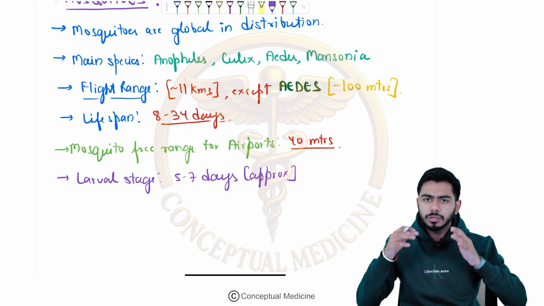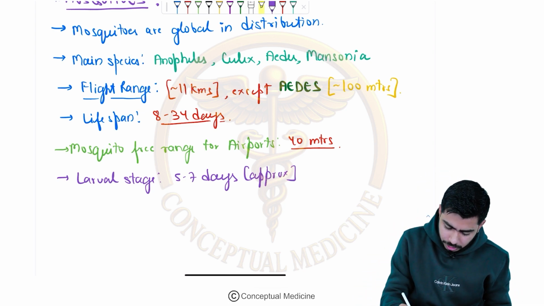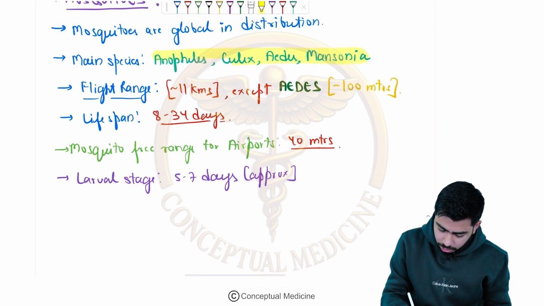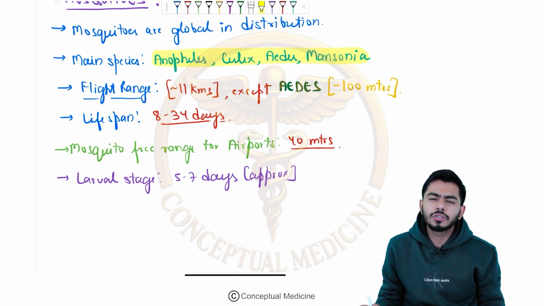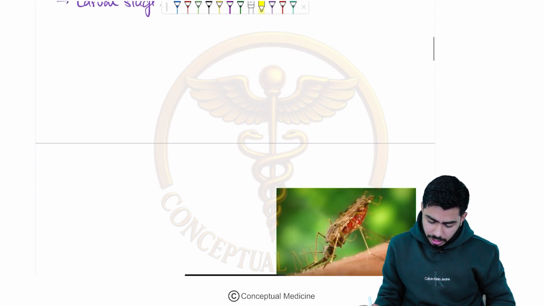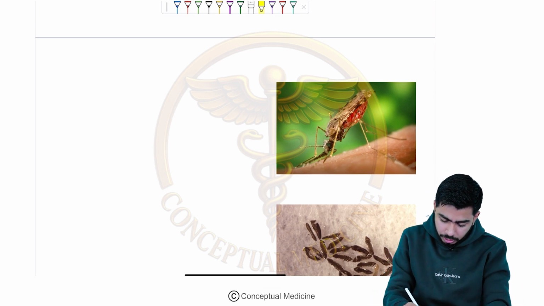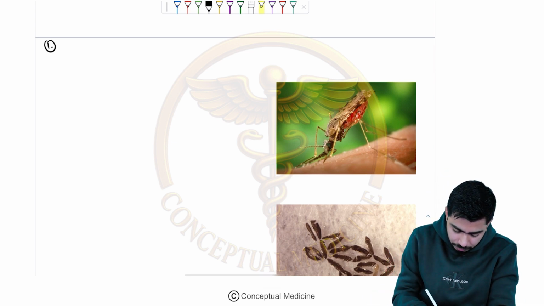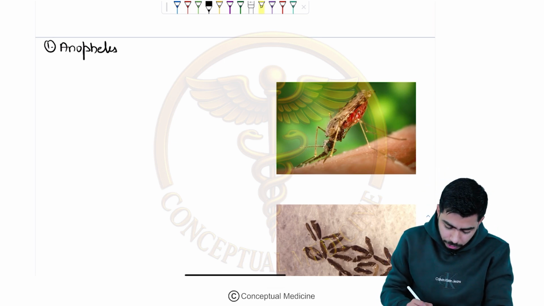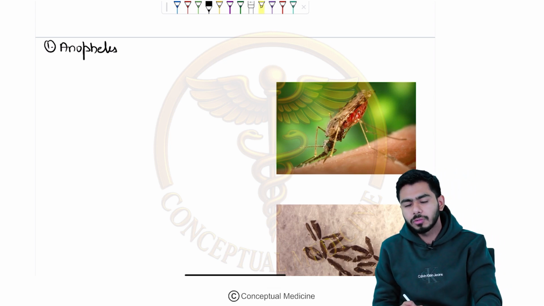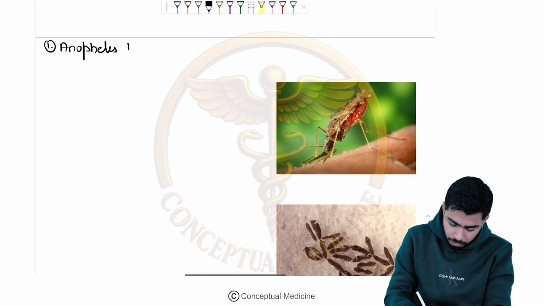Now we shall talk about the species. Which species did I tell you over here? Yes, that will be the discussion point of this particular session: Anopheles, Culex, Aedes and Mansonia. Let's talk about them one by one. So now I'm going to take the very first one. That is our very common, very annoying friend over here, that is the Anopheles, right? Anopheles mosquito we will be talking about right now. Anopheles mosquito.